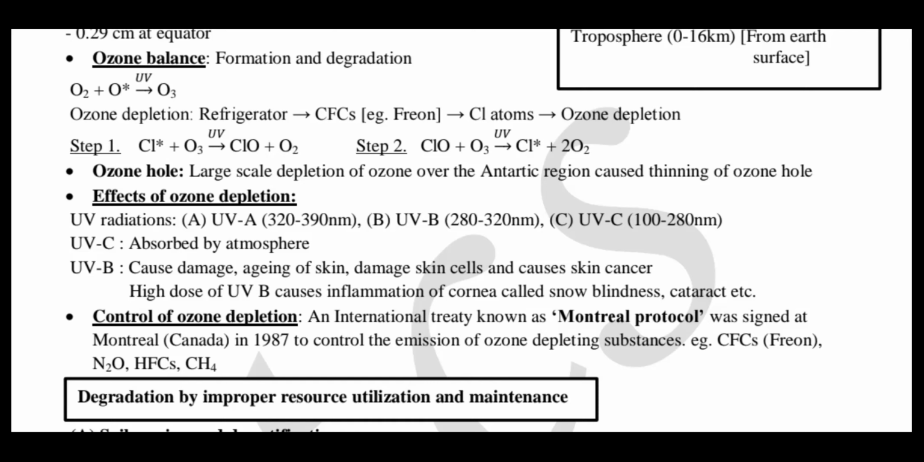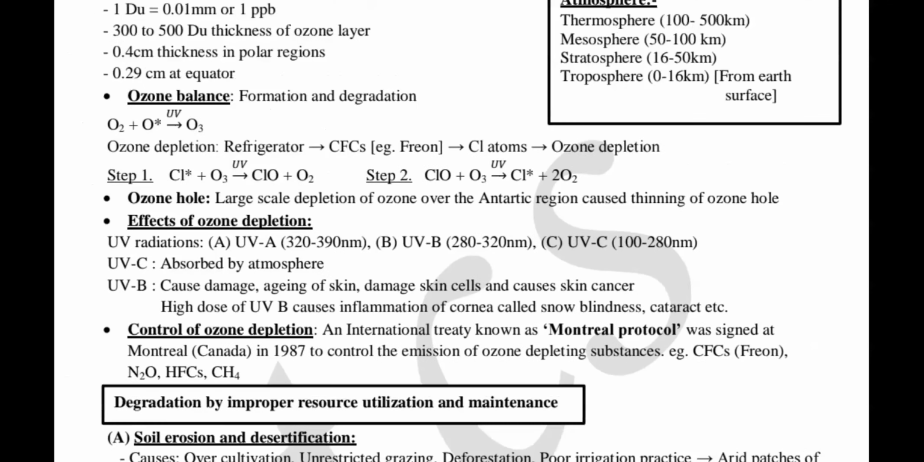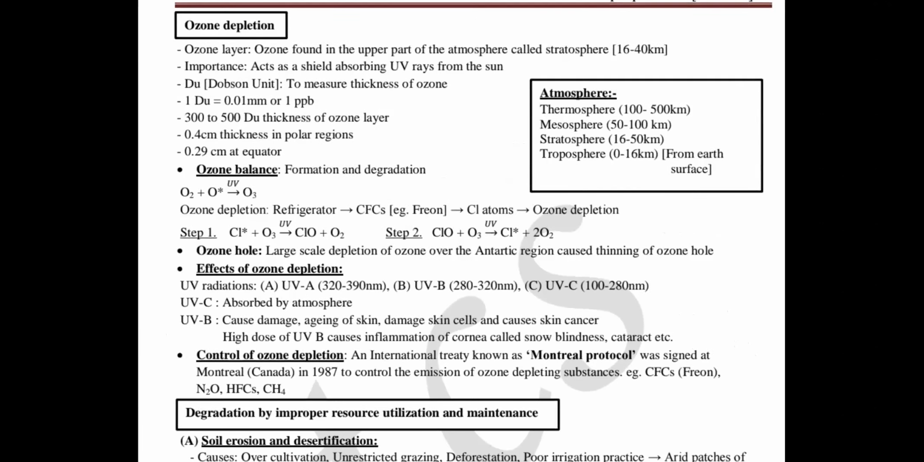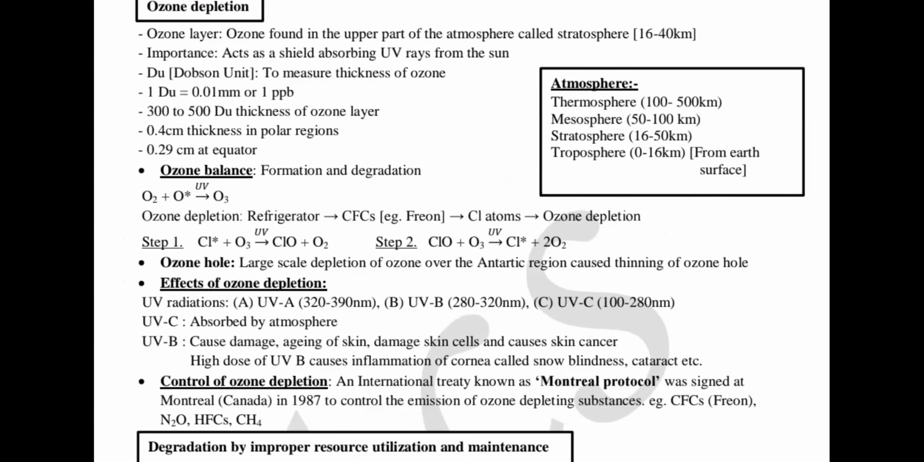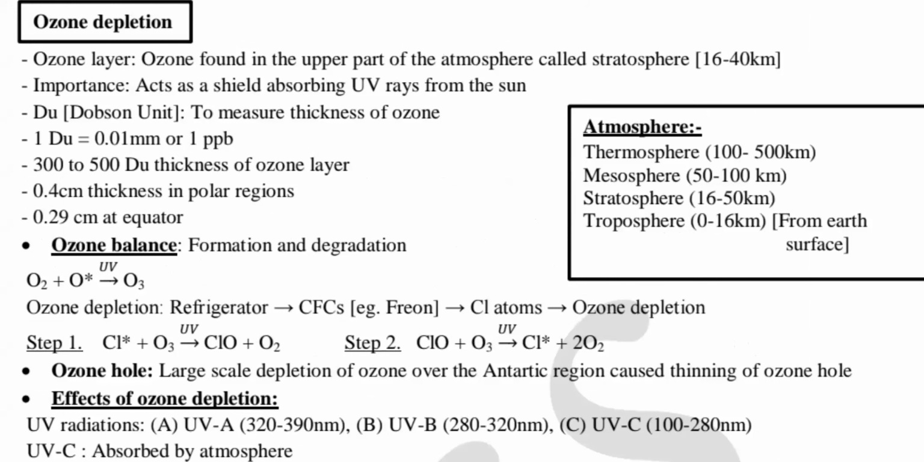So, ozone depletion in the stratosphere. First, remember the ozone layer. Where is the ozone layer located? Particularly in the stratosphere, the upper part of the atmosphere, 16 to 40 kilometers. There are two types of ozone: good ozone and bad ozone. Good ozone acts as a shield by absorbing the UV rays from the sun. Bad ozone is actually formed in our surroundings by photochemical smoke and all that.